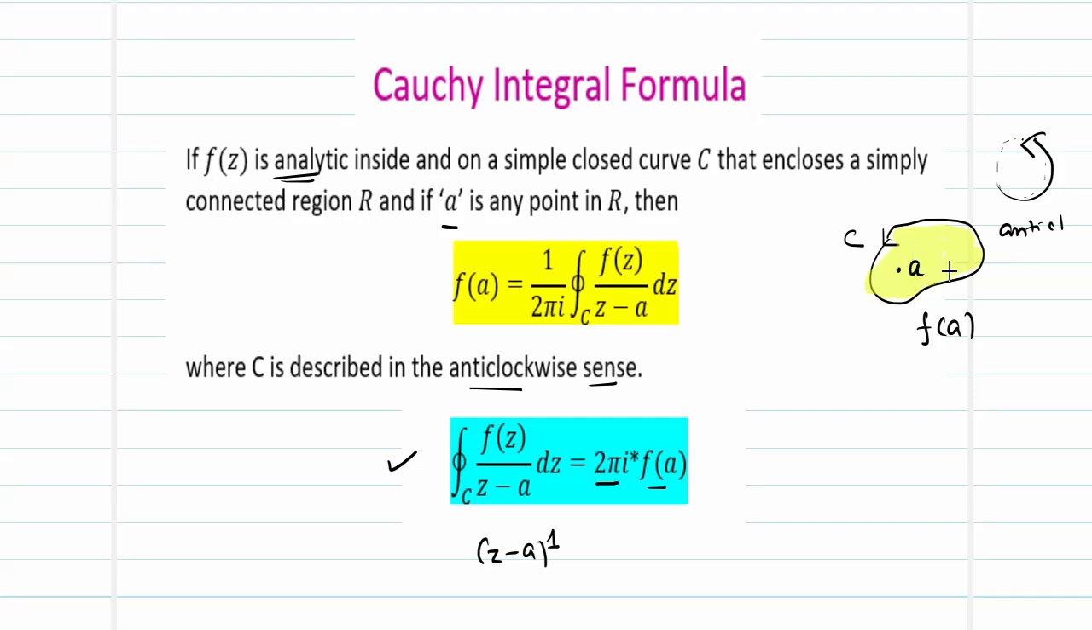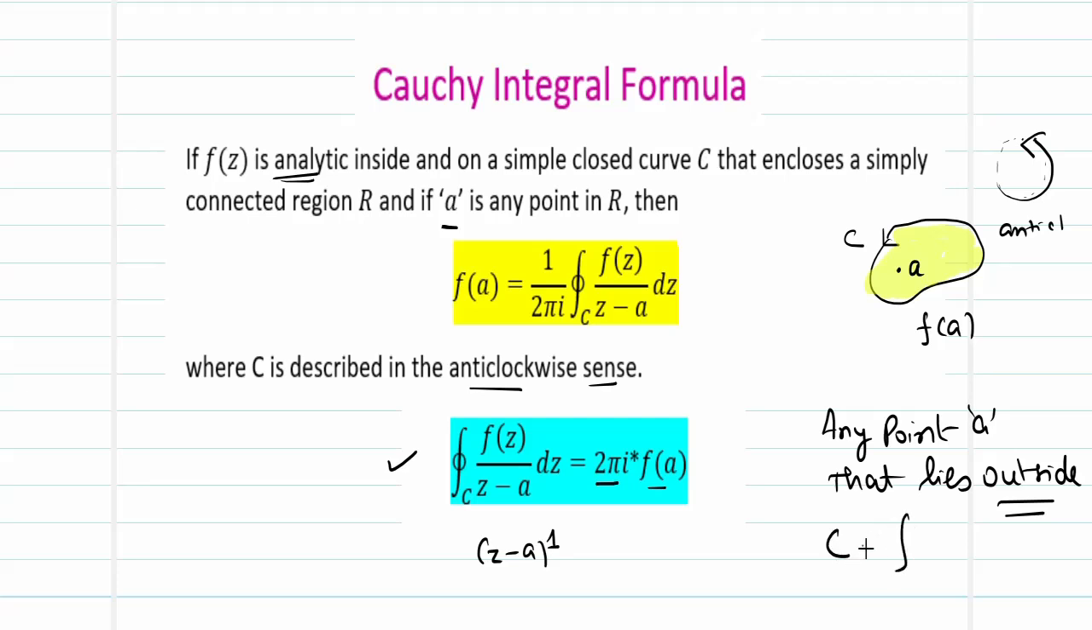What will happen if it lies outside the curve C? So for any point A that lies outside the curve C, then the value of the integral f of z dz will be vanishing or will become 0. So you cannot estimate the value of the function at the point that lies outside. So keep in mind, everything which you are going to find are valid only for a point that lies inside.